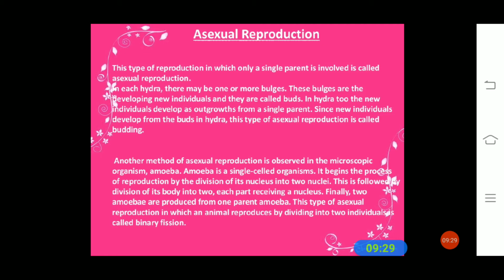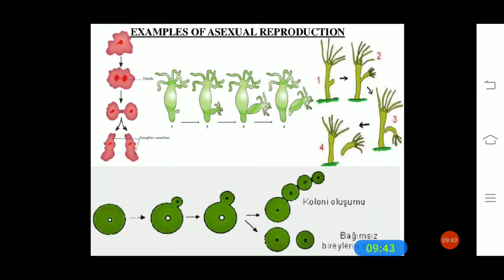This type of asexual reproduction, in which an animal reproduces by dividing into two individuals, what do we call this? That is binary fission. Here you can see examples of asexual reproduction. In this first structure that you are seeing, that is amoeba, and the second one is hydra. These are some examples of asexual reproduction.